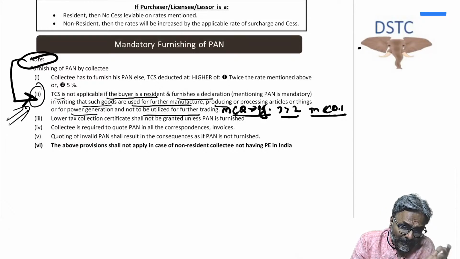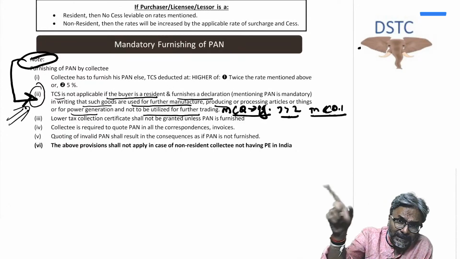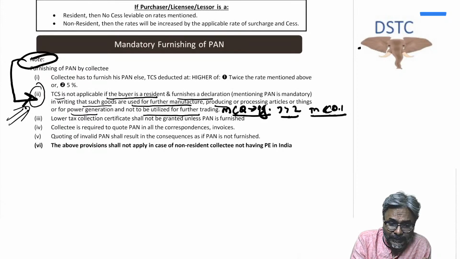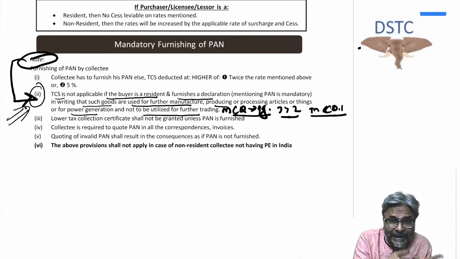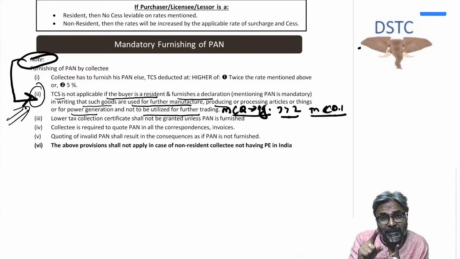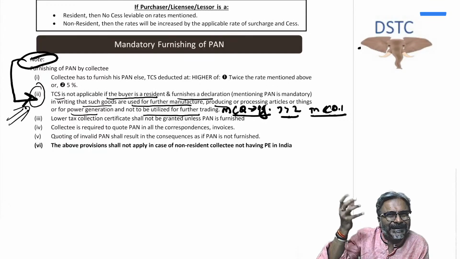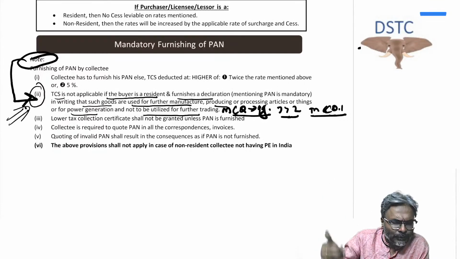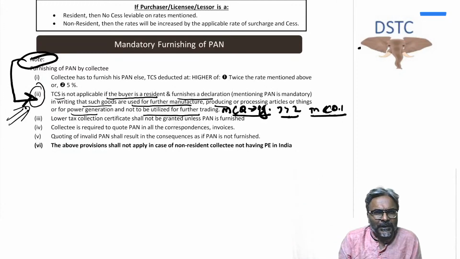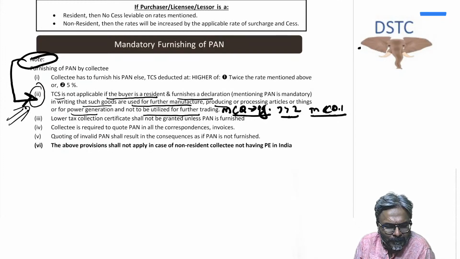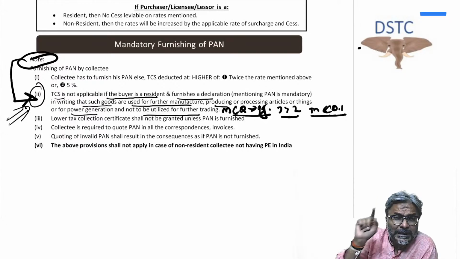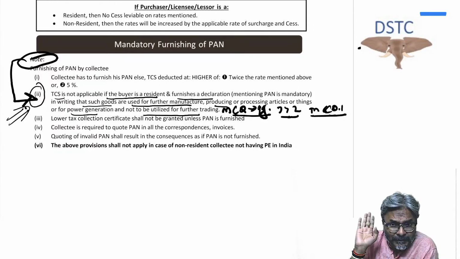So as far as the coal in that question, please recall number 23 RTP in this context. The buyer was a resident, and the coal that they have purchased was for the purpose of some energy generation. Obviously, you buy the coal for energy generation in your factories, and if that is the purpose for which the coal has been purchased, whether power generation or manufacture, producing or processing, then there will not be any TCS.